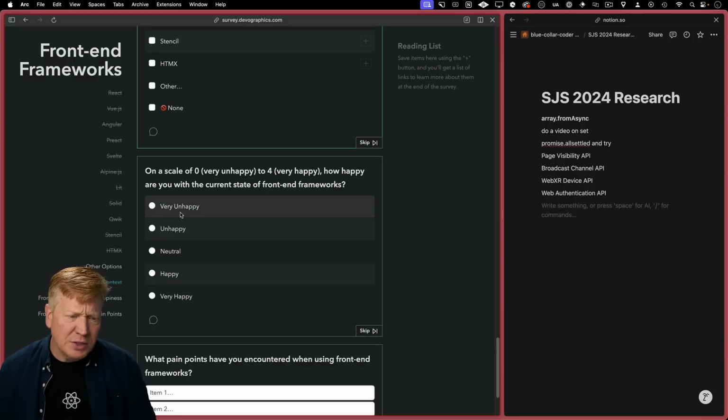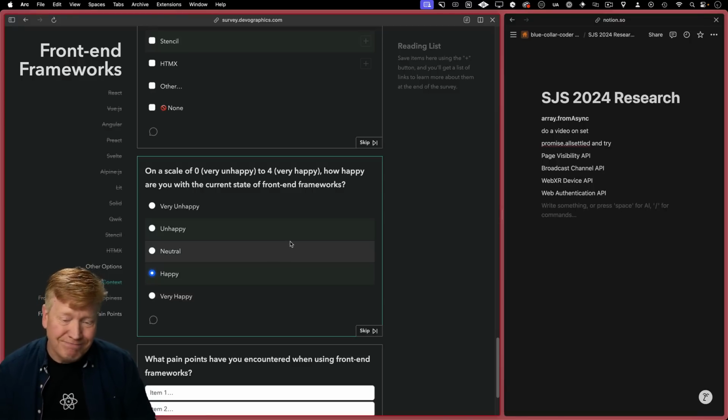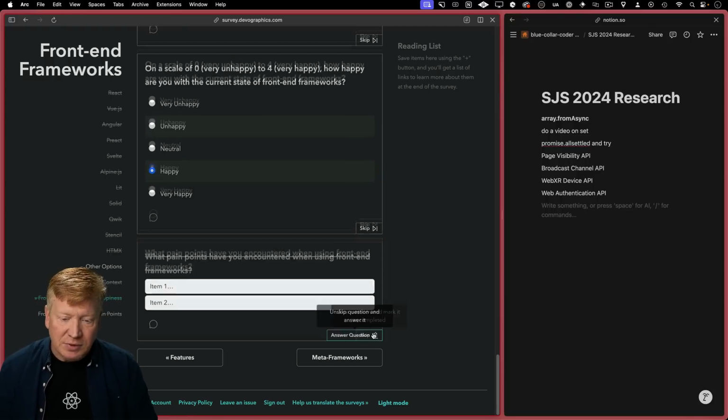I would say well, that's interesting. 0 to 4, very happy, unhappy to happy, front-end frameworks. I'd say I'm happy. I wouldn't say very happy. I'm a little worried that with the AI models, they're going to be training against React and all the frameworks that we have today. And we're not going to see any new frameworks because you're not going to have the models trained for it. So I think that's not great. Okay, so I'm going to pain points, front-end frameworks. I may come back and hit that later. So I'm just going to skip it right now.